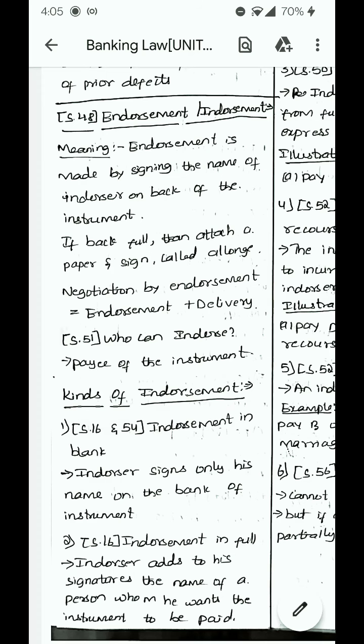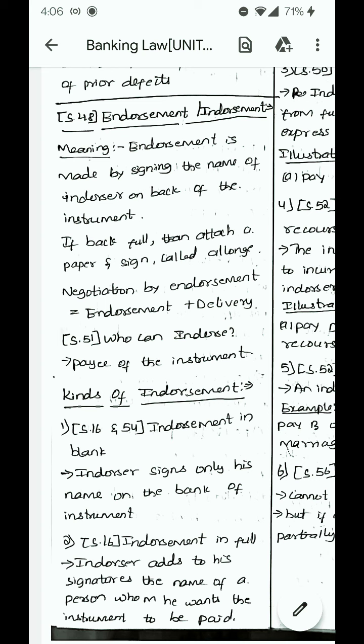So the next important concept in banking law unit 4 is endorsement. Both are the same terms. It is contained under section 48 of the NI Act 1881. So what do you mean by endorsement? Endorsement is made by signing the name of the endorser on the back of the instrument.